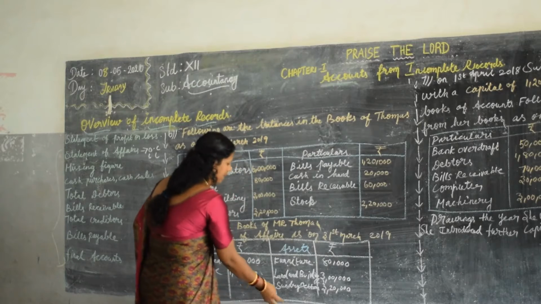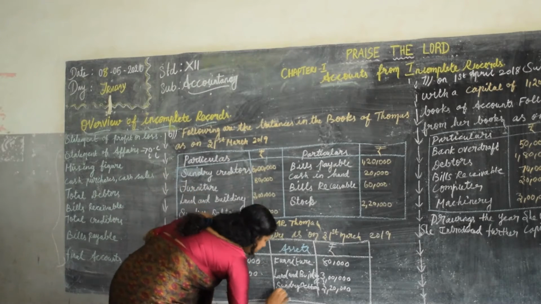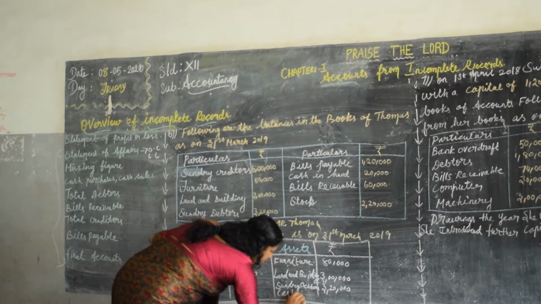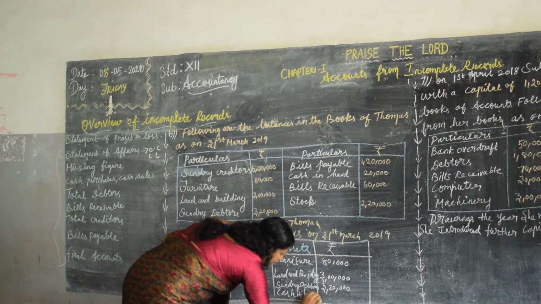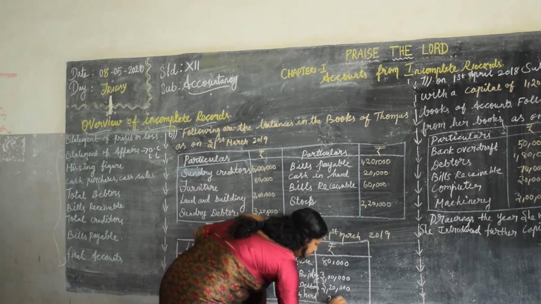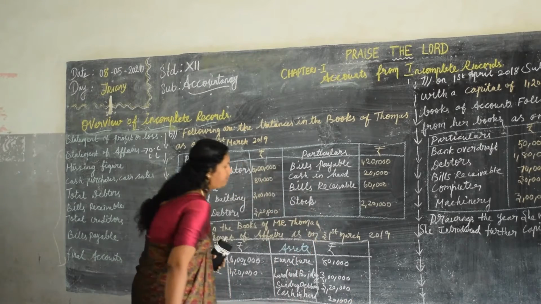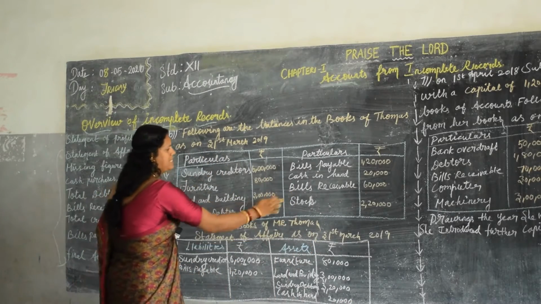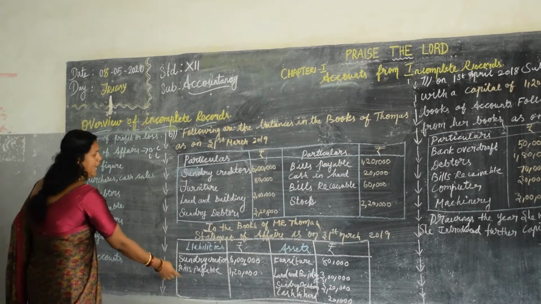Cash in hand, it will come in this side, 20,000. Bills receivable, it comes in the asset side.